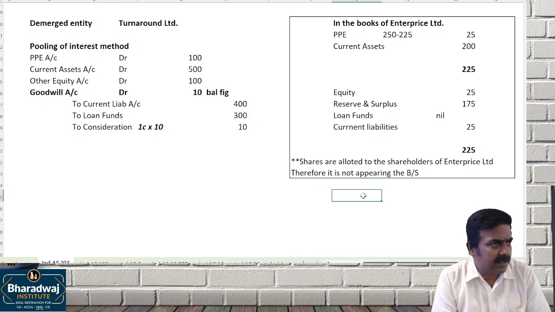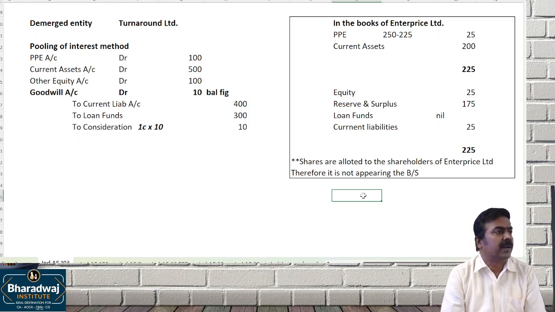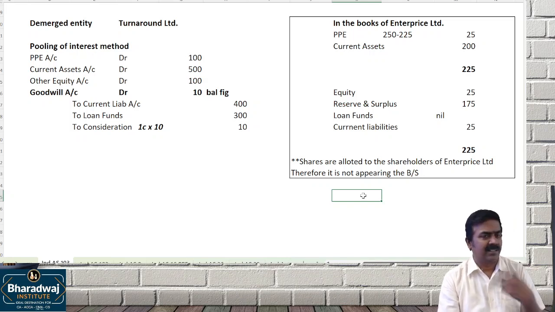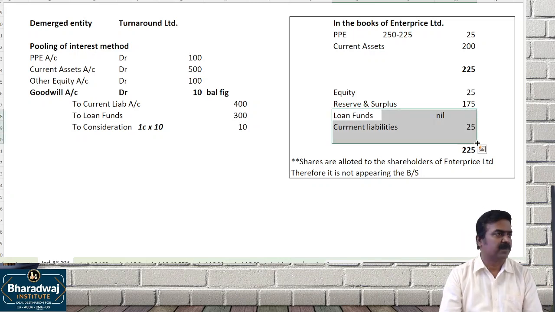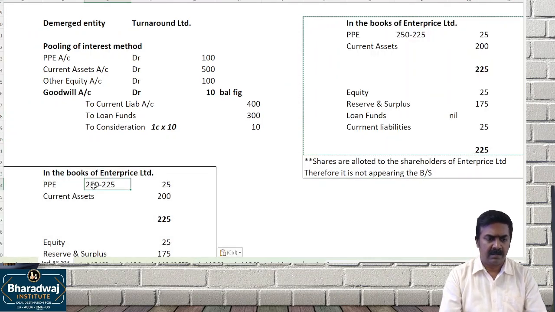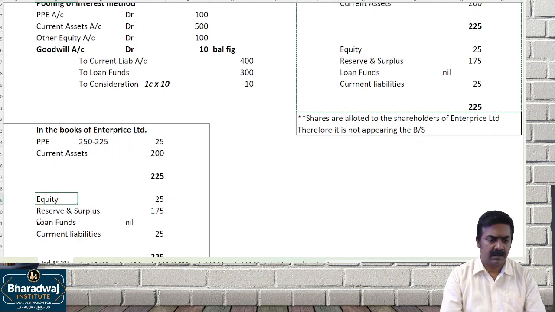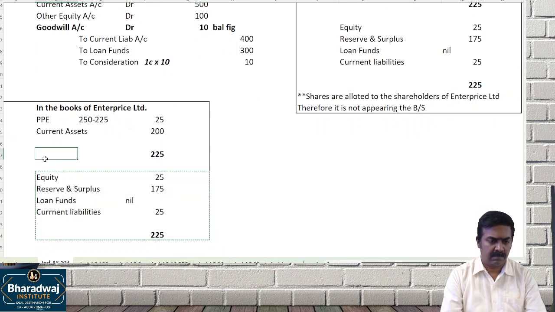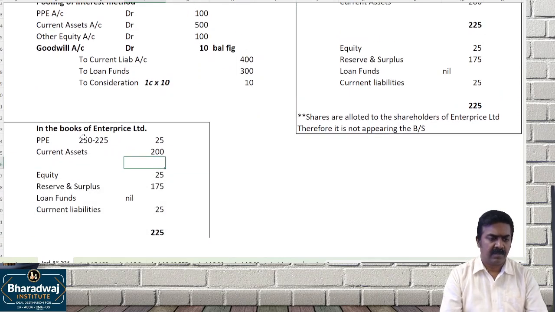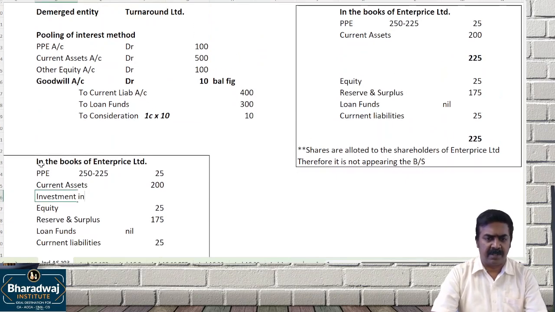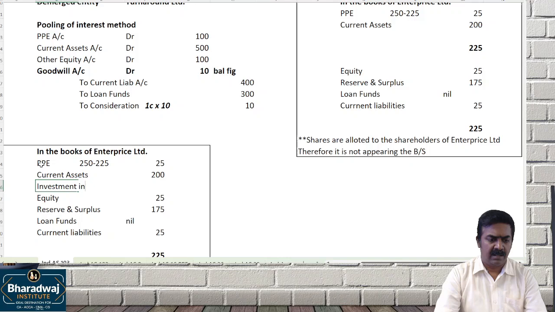Last class le padam, adhe model. When shares are allotted to us, and the 10 crore will come as what? Asset side investment. Suppose if shares are allotted to us, இது எப்படி வரும்? Investment on our assets. Investment in which company? Turnaround.